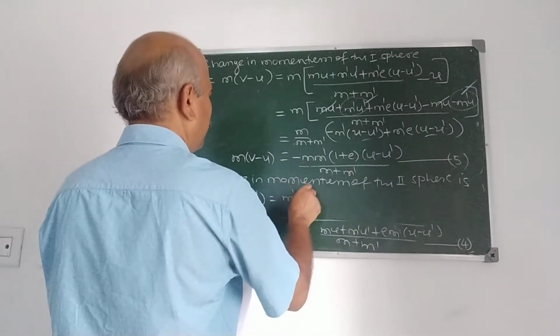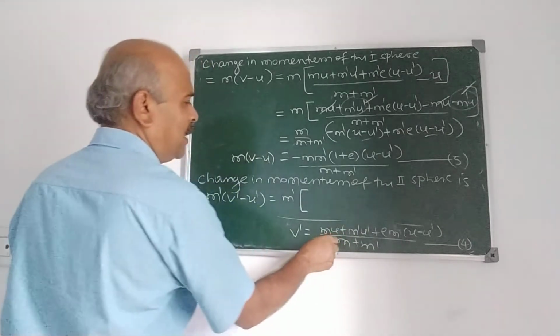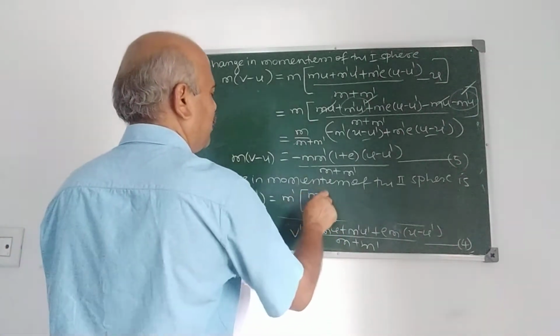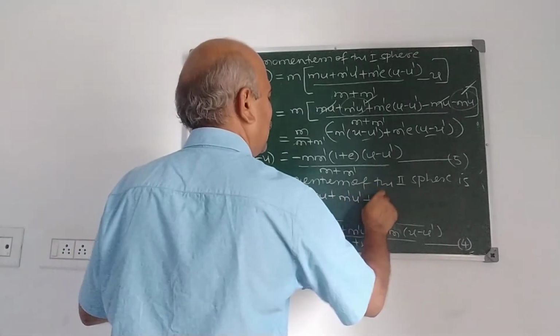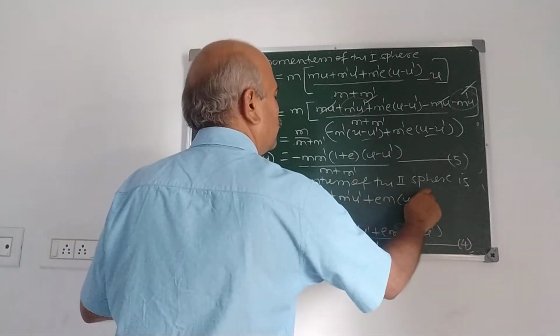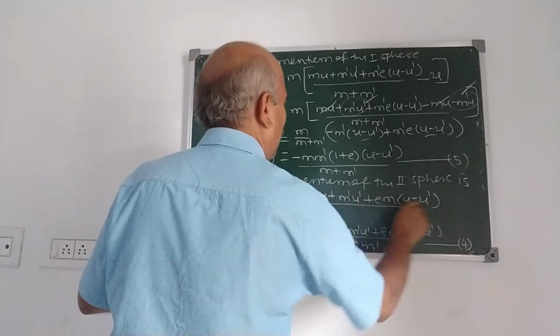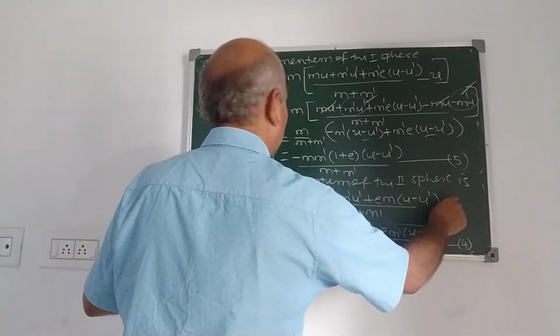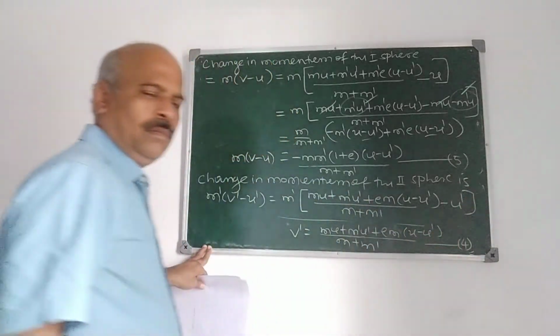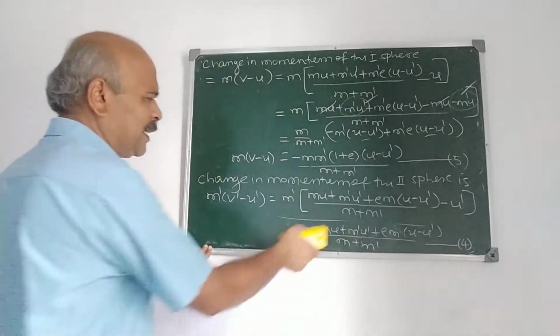M dash into, what is v dash? Here from 4, v dash is mu plus m dash u dash plus e m into u minus u dash upon m plus m dash minus u dash. V dash is taken from this 4.